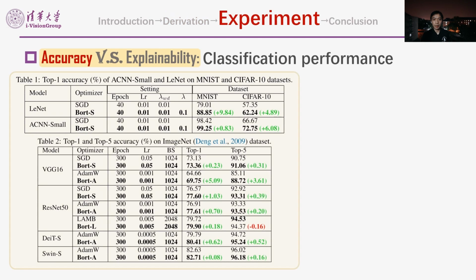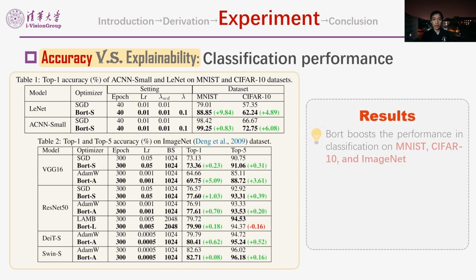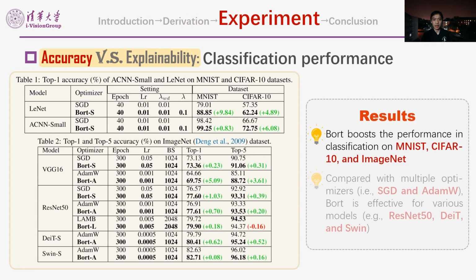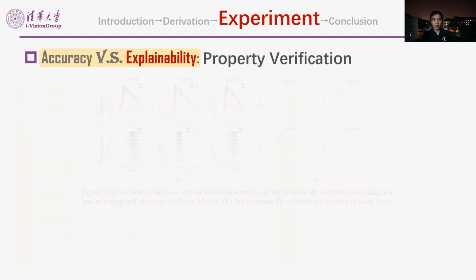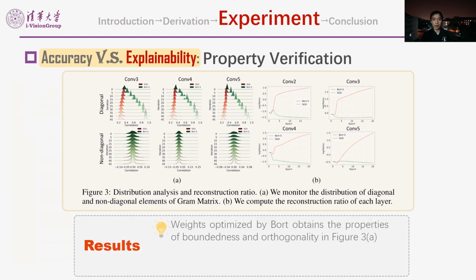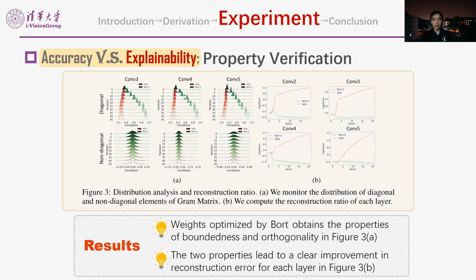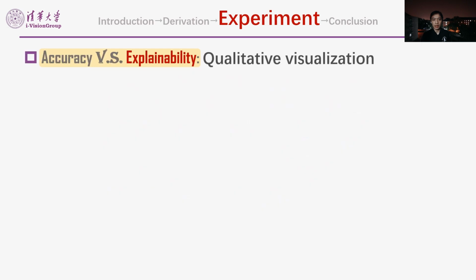We test Bort on MNIST, CIFAR10, and ImageNet with various models to compare with baselines such as SGD and AdamW. Tables 1 and 2 show the consistent improvement in performance. To verify whether weights satisfy bounded orthogonal conditions, we show the distribution and reconstruction compared with SGD and observe a clear improvement. For qualitative visualization, we conduct a reconstruction and a salience analysis.